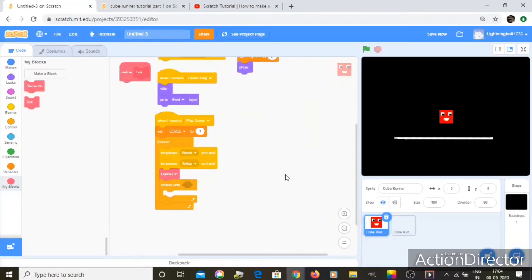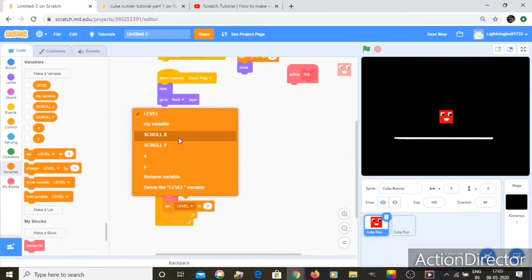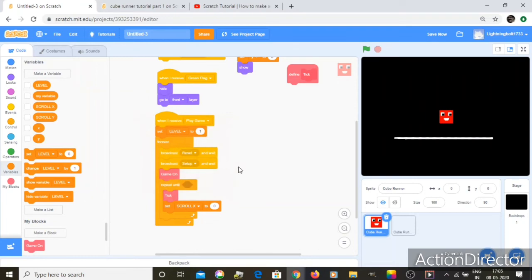So it's like tick tock, like the clock. So like every second, a lot of times. And let's drag in this tick over here, and let's set scroll x, set scroll x to x. So there.